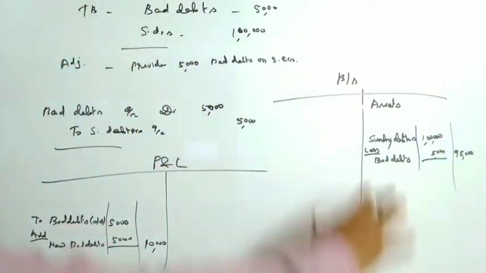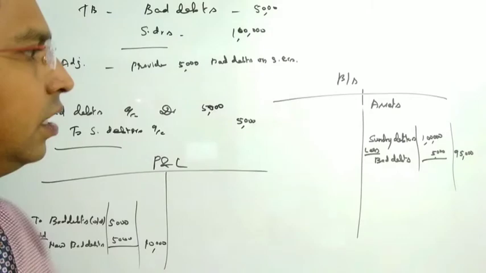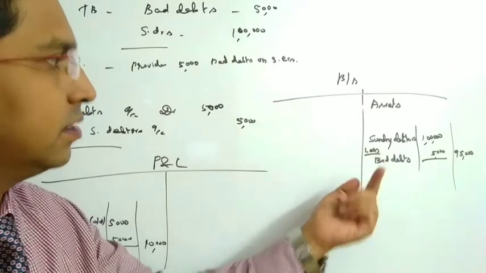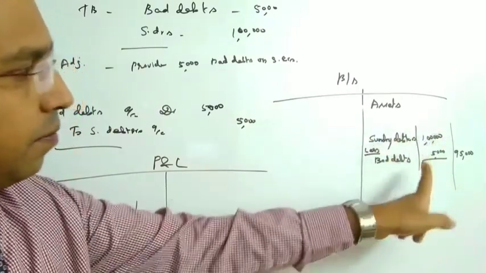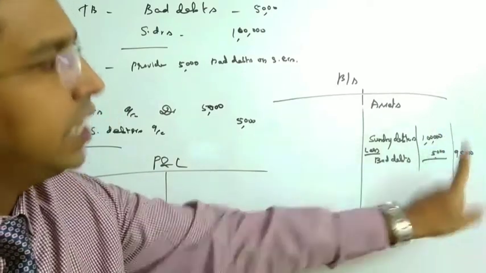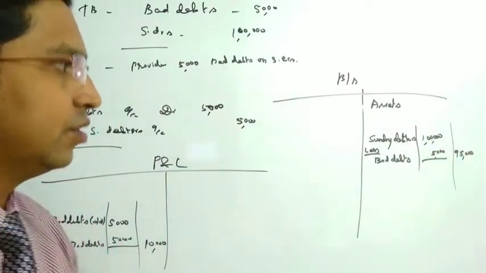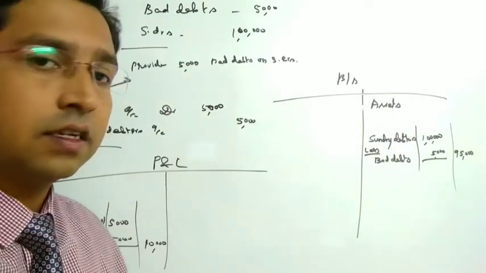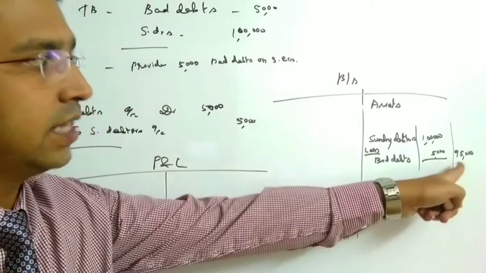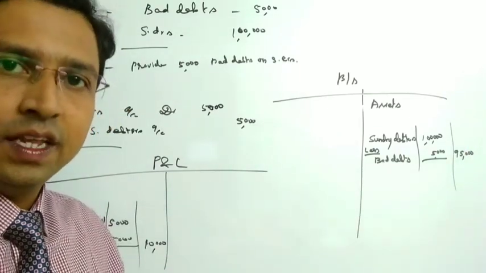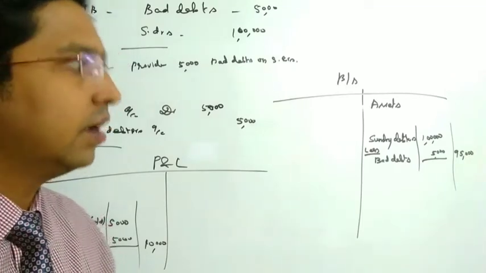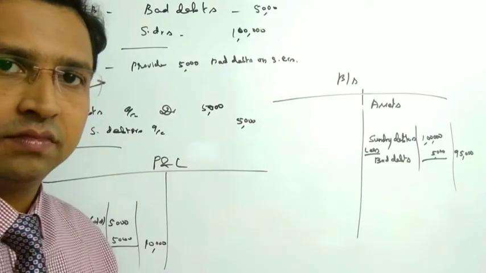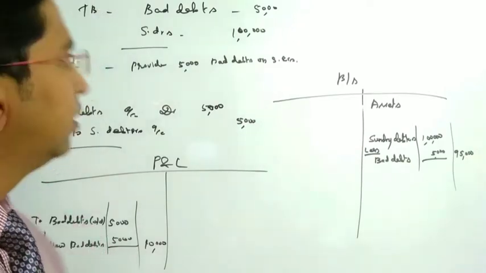This is the new value, because the whole 1 lakh will not be received by us, isn't it? Out of that, 5,000 has become bad debt, so we could get only 95,000 at the end of the financial year. This is the opening sundry debtors for the next financial year. And we are not sure that we are going to get the same 95,000, because maybe by the end of the next financial year there may again be some bad debts on that value. It is unavoidable.